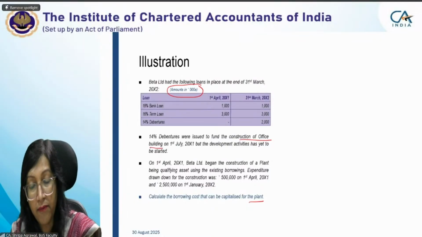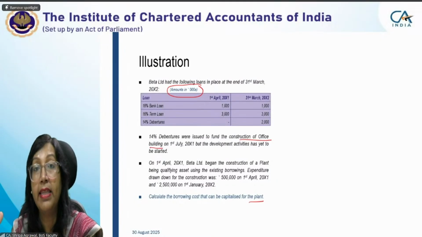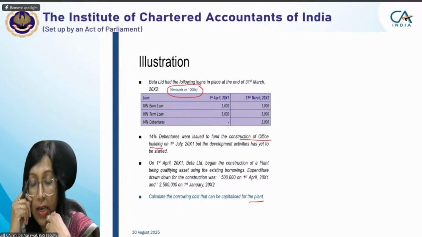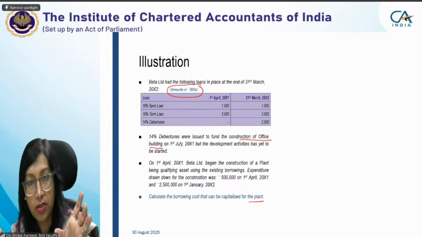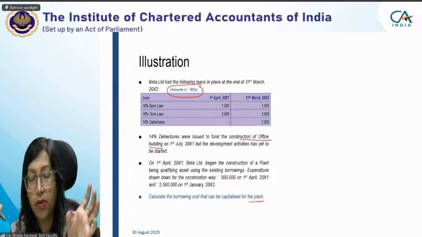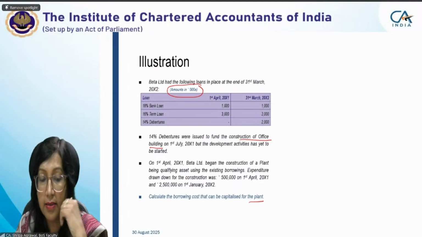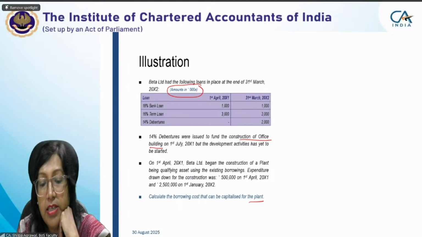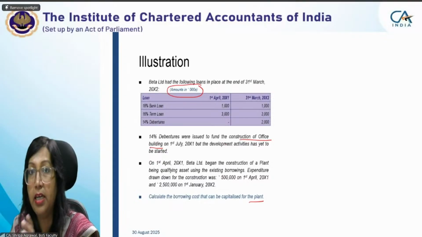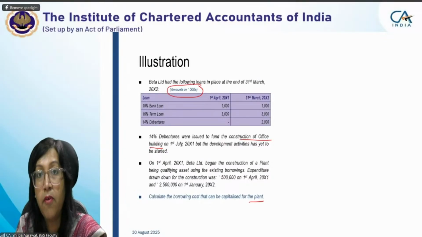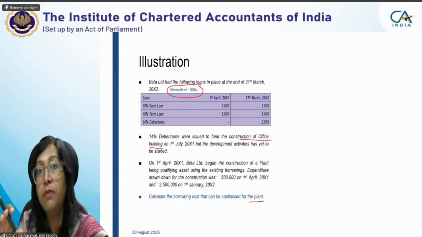And in a later slide, we'll also see when the commencement of borrowing cost is to be done. First of all, let's understand that we believe the commencement of borrowing cost provision in Ind AS 23 is meeting all the criteria. So 14% debentures were issued to fund the construction of the office building.